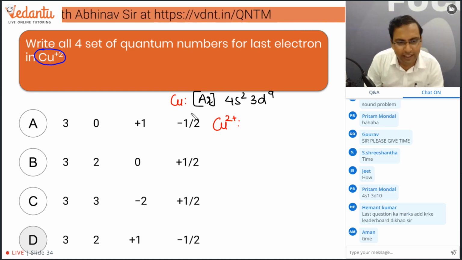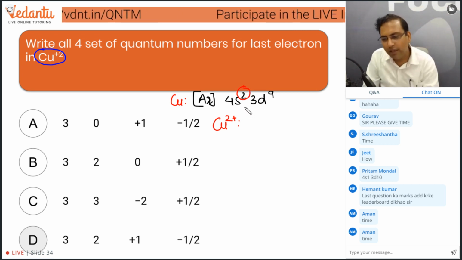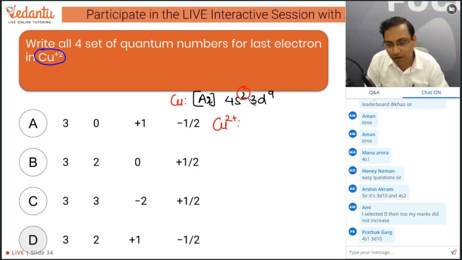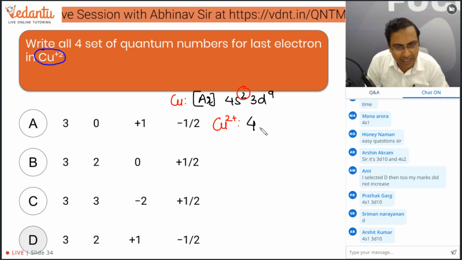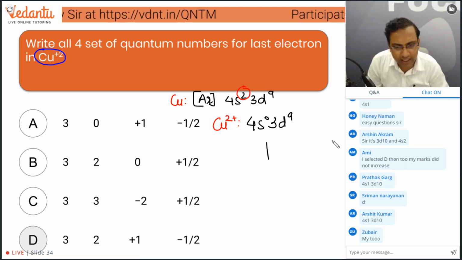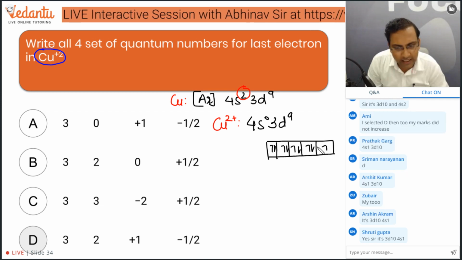Cu2 positive. When we remove two electrons, it will be removed from the one which has the highest principal quantum number. So what does it become? If I remove two electrons, it becomes 4s0, 3d9. So let's draw 3d9. 1, 2, 3, 4, 5, 6, 7, 8, and 9.